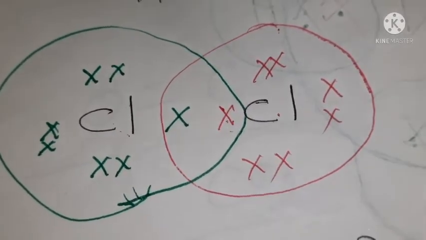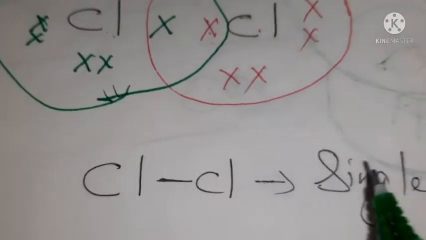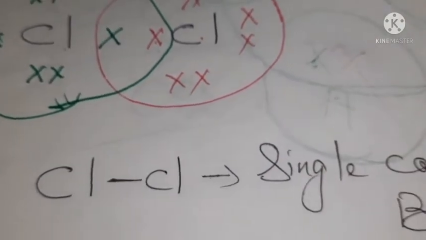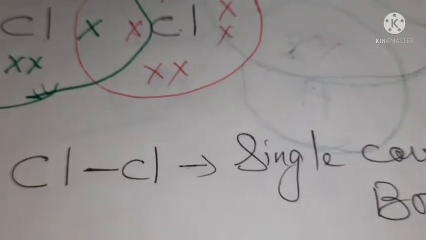So both the chlorines now have their last shell, the valence shell, filled. And both the chlorines have shared 1 electron. So there is a single covalent bond. Okay, I hope it is clear to everyone.